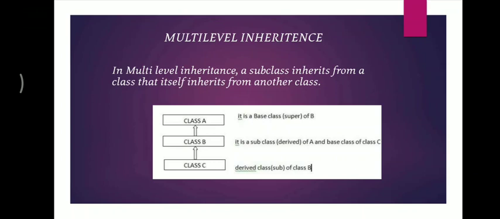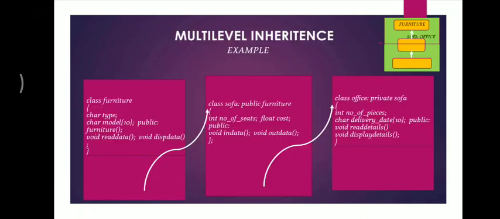So we have the example also. Look, we have a class furniture, that is the super class, that is being derived by sofa, which is the first derived class. Now office also derives sofa. And you can see that sofa is deriving furniture in public mode, but office is deriving sofa in private mode. So the data members will be placed in different areas.